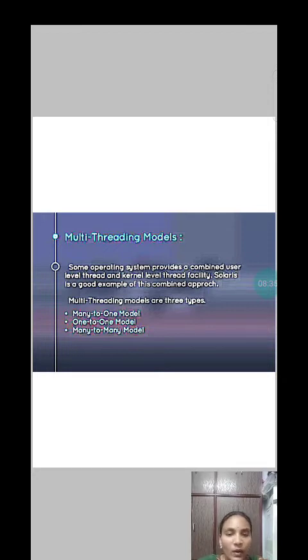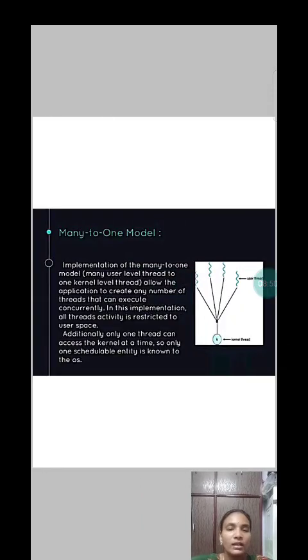Here, multi-threading models. Some operating systems provide a combined user level thread and kernel level thread facility. Solaris is a good example of this combined approach. Multi-threading models are of three types: many-to-one, one-to-one, and many-to-many model.